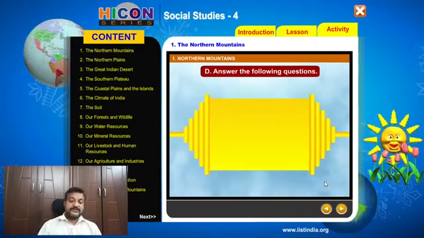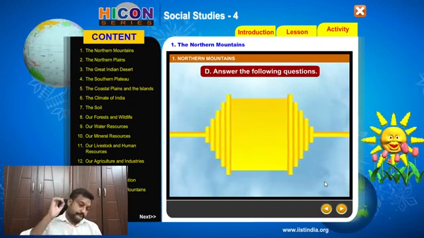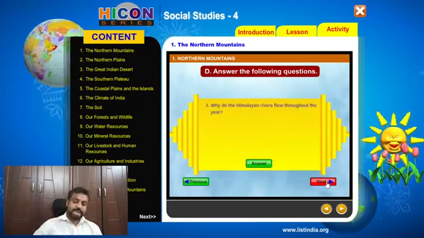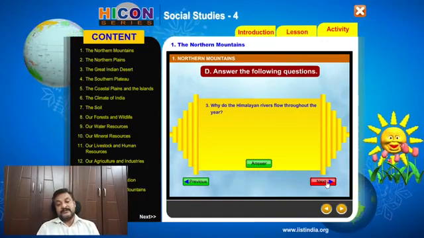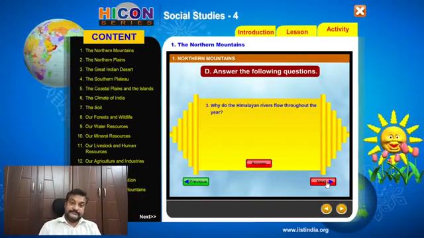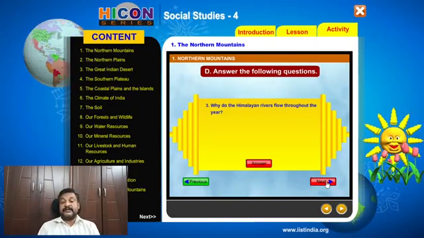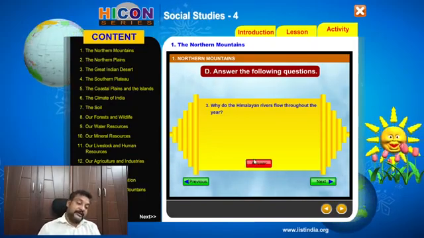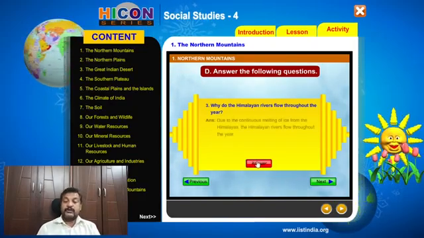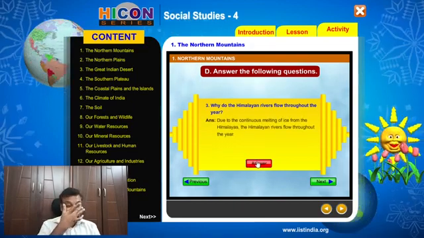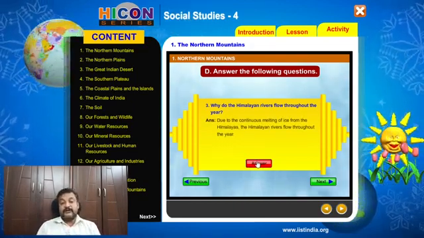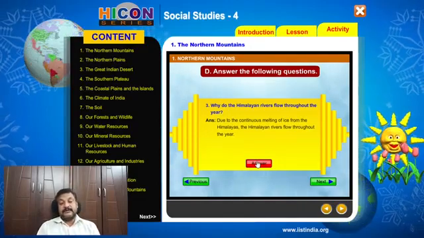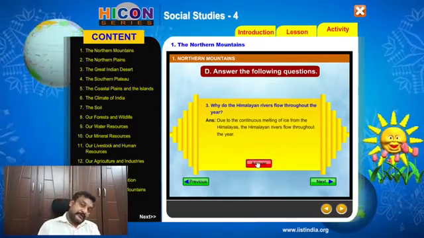We'll go on to the next question. Why do the Himalayan rivers flow throughout the year? So this is another speciality of the rivers of Himalayas. They flow throughout the year. Due to continuous melting of ice from the Himalayas, the Himalayan rivers flow throughout the year.